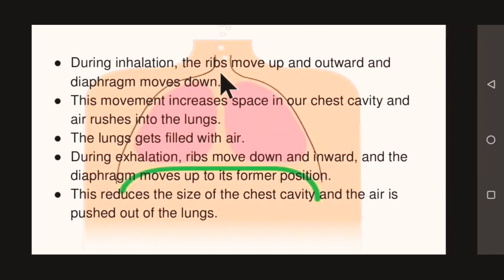Now, during inhalation, the ribs move up and outward and the diaphragm moves down. This movement increases space in our chest cavity and air rushes into the lungs. The lungs get filled with air, whereas during exhalation, ribs move down and inward and the diaphragm moves up to its former position. This reduces the size of the chest cavity and the air is pushed out of the lungs.